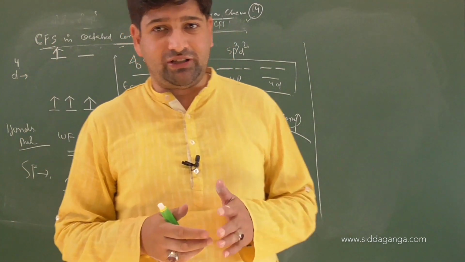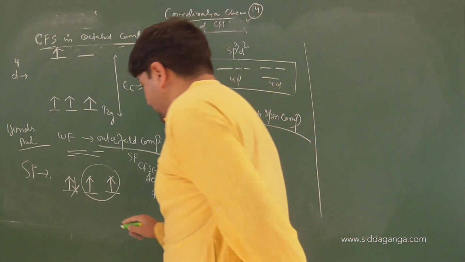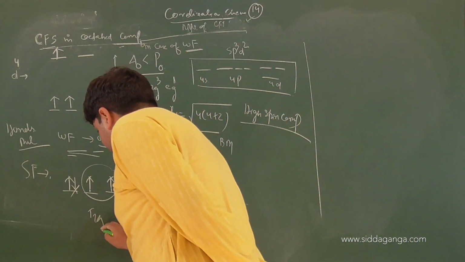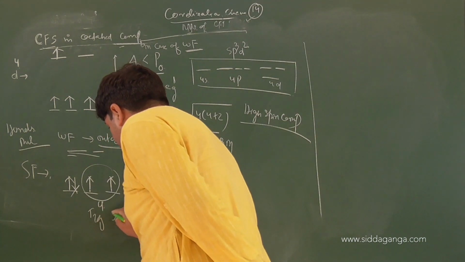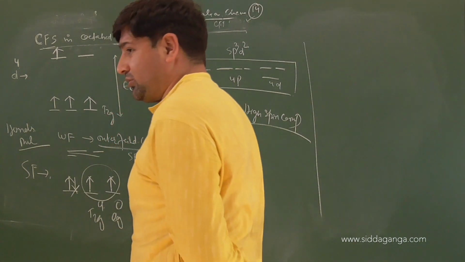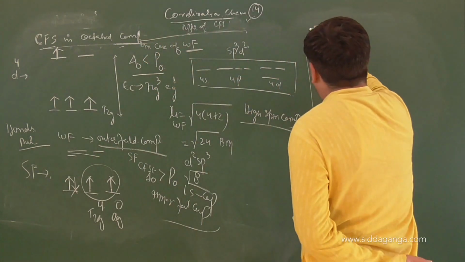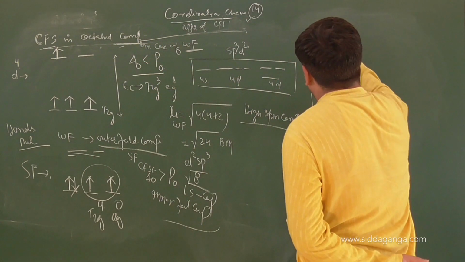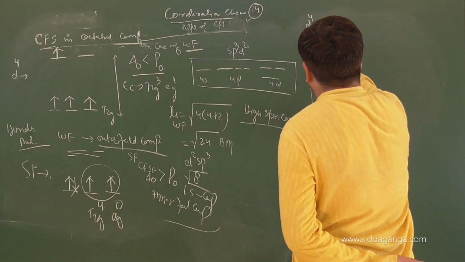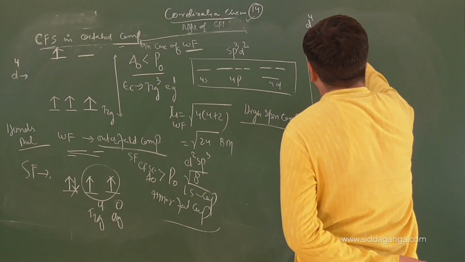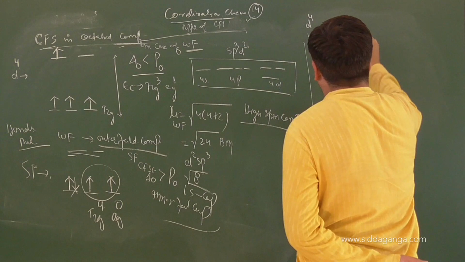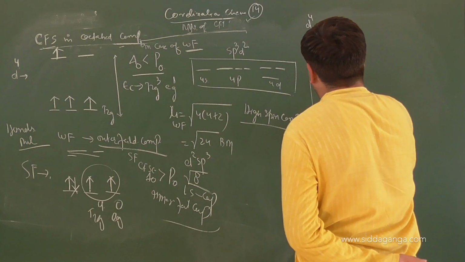So the thing to say is like this, children. In d4 configuration, what will be the electronic configuration? In a strong field it will be t2g4 eg0. Now electronic configuration in weak field for d4 was t2g3 eg1.